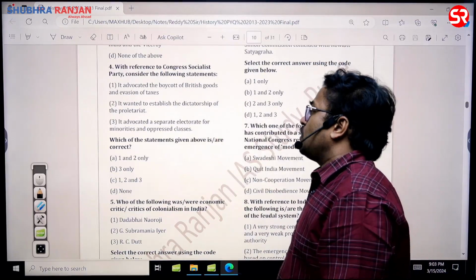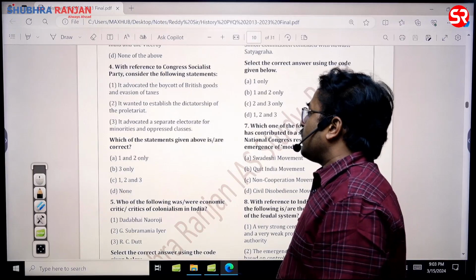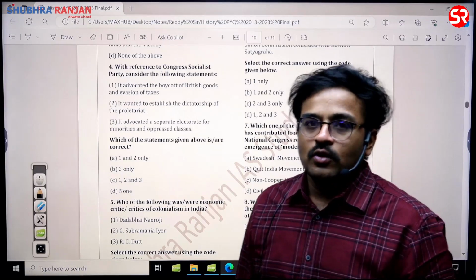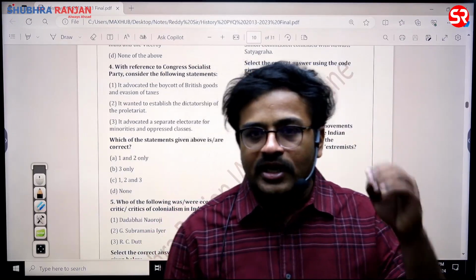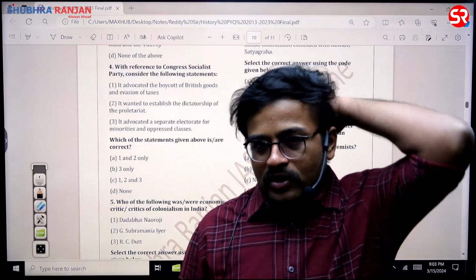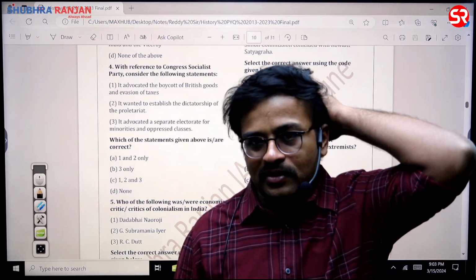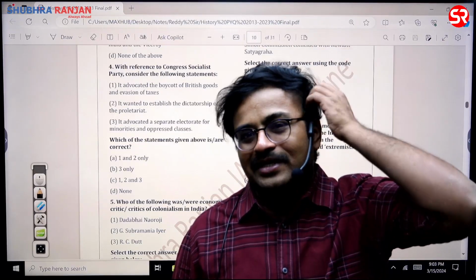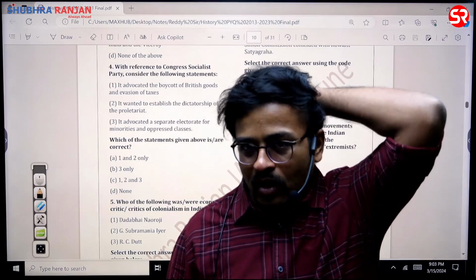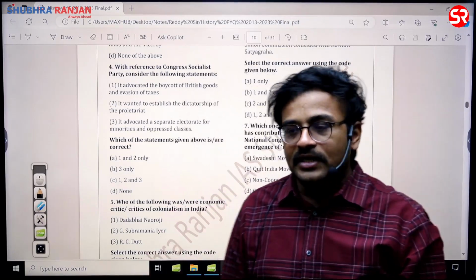Marxism means the dictatorship of proletariat. Second statement is also wrong. It advocated a separate electorate for minorities and oppressed classes. So why will the socialists demand a separate electorate for minorities, sir? Definitely socialists are against using religion in politics. So that is the reason why all the three options are wrong, and D is the answer for this question, sir.